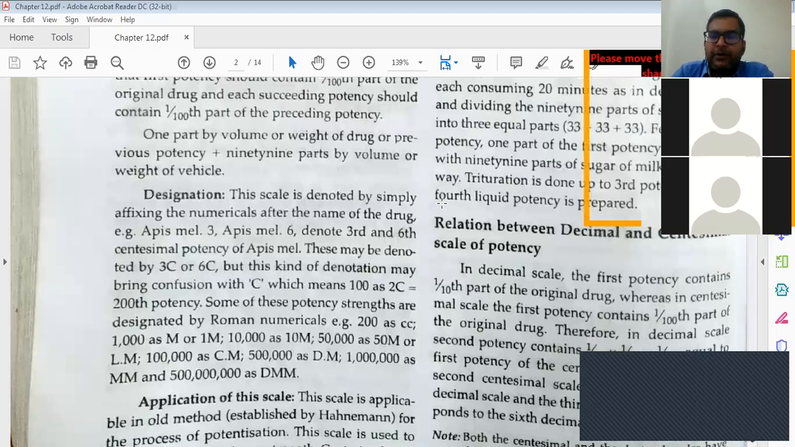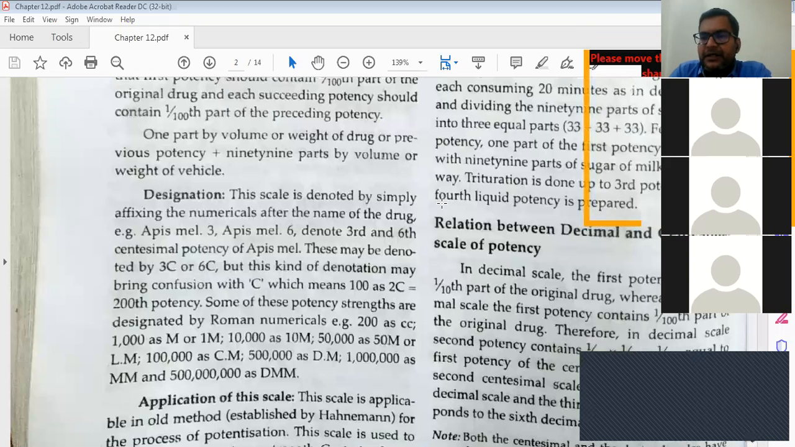Okay, so in chapter 12, we are looking at the different types of scales used in homeopathic pharmacy. We have seen the decimal scale and the centesimal scale. The decimal scale was invented by Dr. Constantine Hering, father of American homeopathy. Then we saw the centesimal scale, invented by the father of homeopathy, Dr. Hahnemann. So what is the difference between the two?